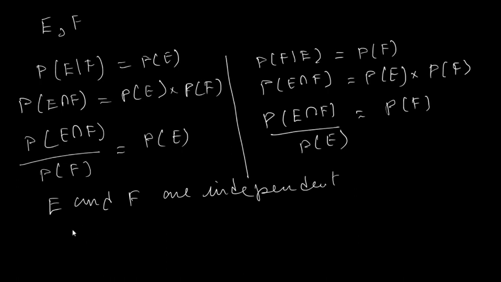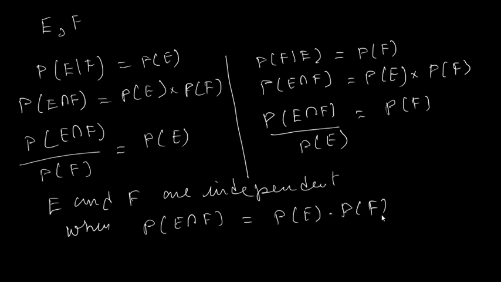When the condition is the probability of E intersection F is equal to the probability of E into probability of F. E intersection F, we already know, is simultaneous occurrence.